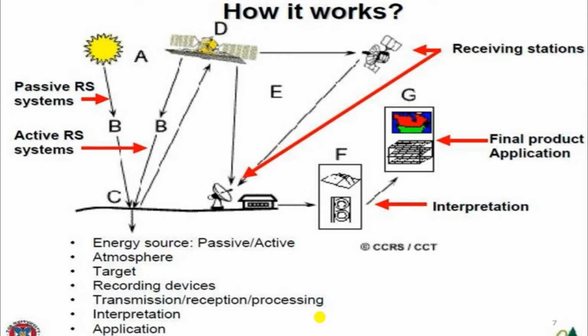Now, there are two types of remote sensing: active remote sensing and passive remote sensing. The second thing is the different phases of remote sensing: atmosphere, target, recording device, transmission, reception and processing, interpretation, and application. In passive remote sensing, the sun is considered the light emitting source, the source imparting electromagnetic energy. In active remote sensing, the energy is imparted by another source of energy, and that can be captured by the receiver.